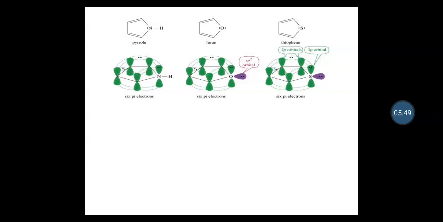The unhybridized p orbital of carbon contains a single electron which contributes in the pi bond formation, whereas the unhybridized p orbital on heteroatom contains a lone pair of electrons which is in conjugation with pi bonds, and hence this lone pair of electrons and 4 electrons from 2 pi bonds form a sextet.